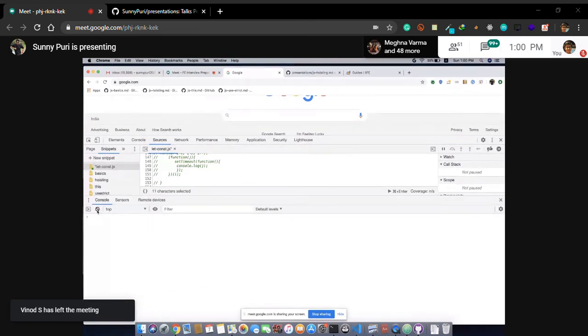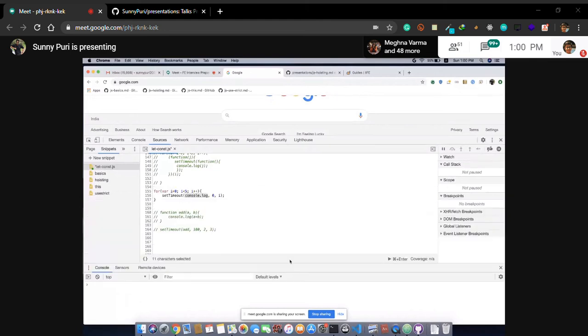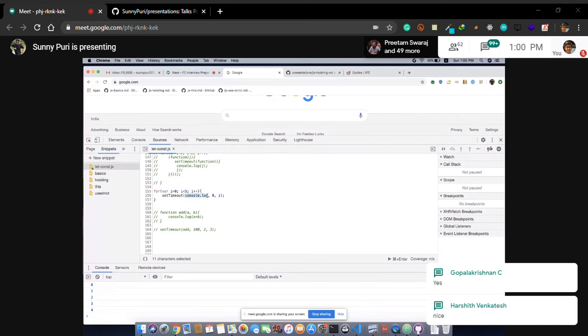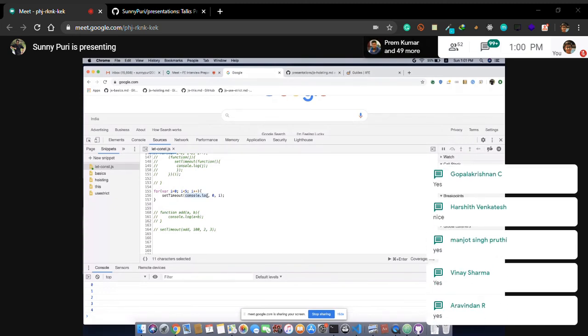So what we are doing, we are passing console.log as a callback in setTimeout. I'm saying 0 is the time, wait only 0 milliseconds, then i is the value. So I'm passing i to console.log. This is another trick to handle this kind of situation, because console.log itself is a function. This is clear, guys? Anyone having a doubt, let me know. This was the last question of let and const.